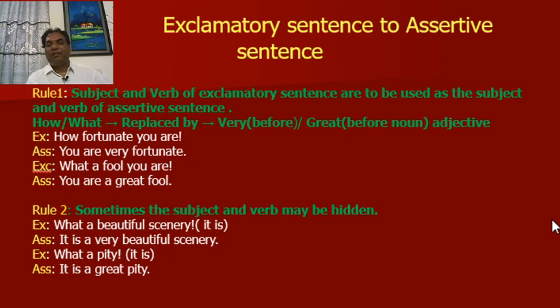Now, exclamatory sentences to assertive sentence. Rule number 1. Subject and verb of exclamatory sentence are to be used as the subject and verb of assertive sentence. How or what replaced by very before adjective or adverb, great before noun.